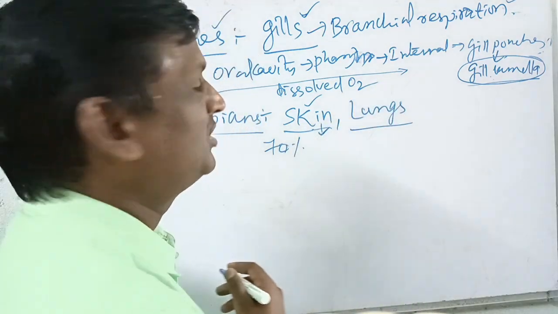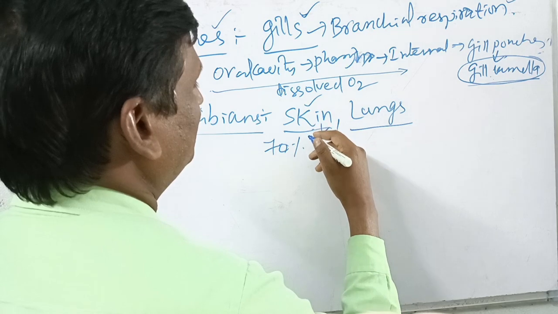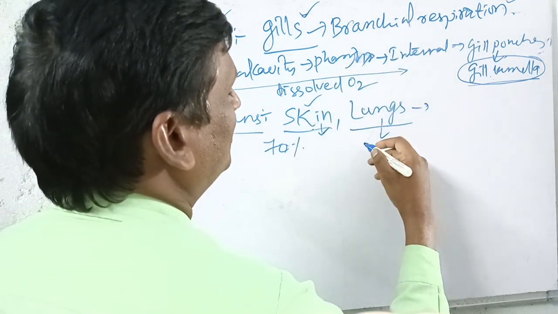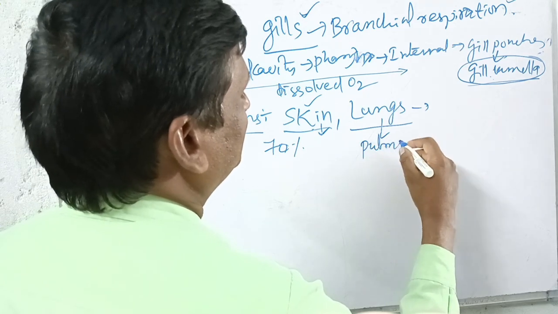Respiration through the skin is called cutaneous respiration, and respiration through the lungs is called pulmonary respiration.